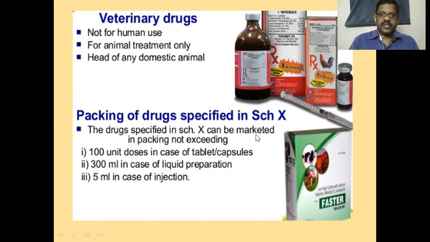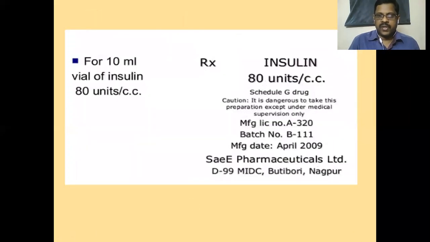Packing of drugs specified in Schedule X. The drugs specified in Schedule X can be marketed in packing not exceeding 100 unit doses in case of tablet and capsule. We should not pack more than that. 300 ml in case of liquid preparations, we should not pack more than that. 5 ml in case of injection, more than that we should not allow to pack in one packing, because there will be chances of misusing. So we should avoid large packings.